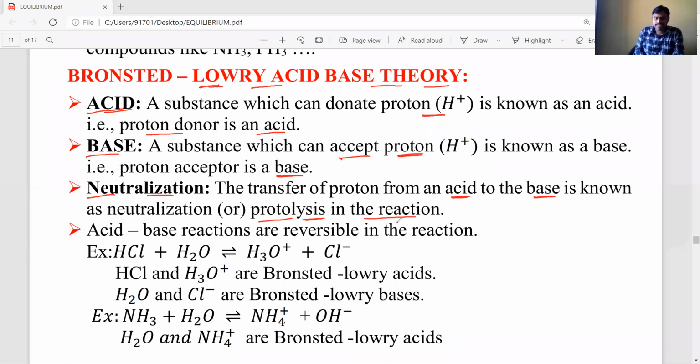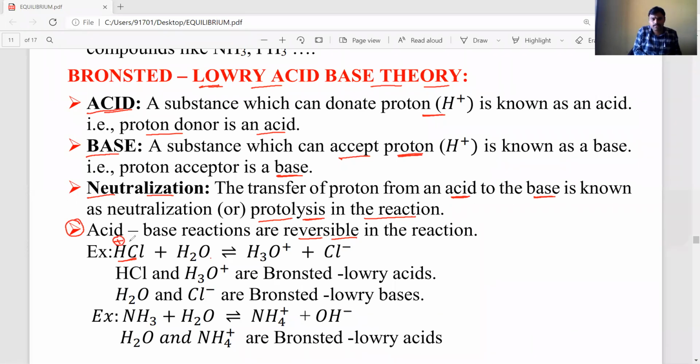Okay, students, let's see one example. Protolysis reactions, acid base reactions. In Bronsted-Lowry theory, these acid base reactions are always reversible reactions. Reversible reaction means both the forward reaction as well as the backward reaction take place. For example, HCl, hydrochloric acid, you keep it in water, then HCl donates a proton.